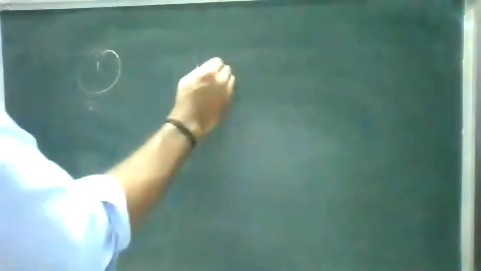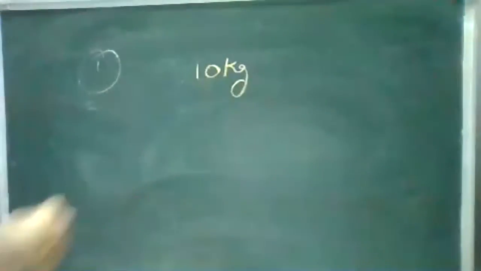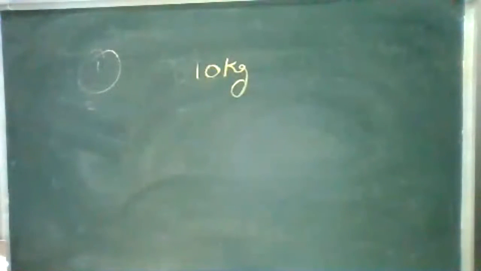A body M1 of mass 10 kg is placed on a smooth horizontal table.